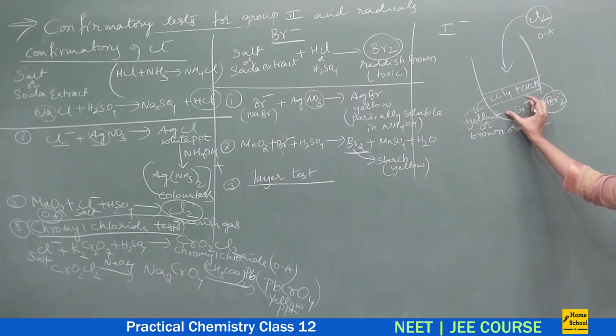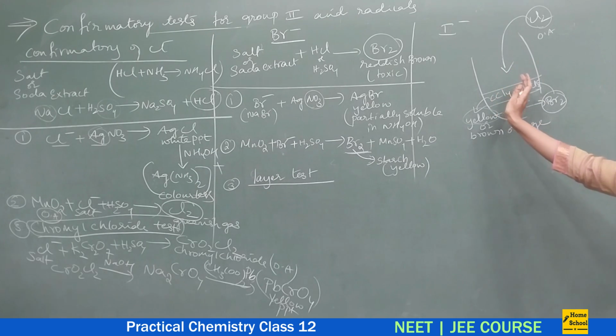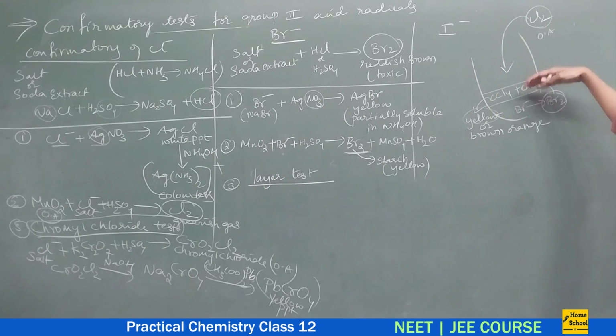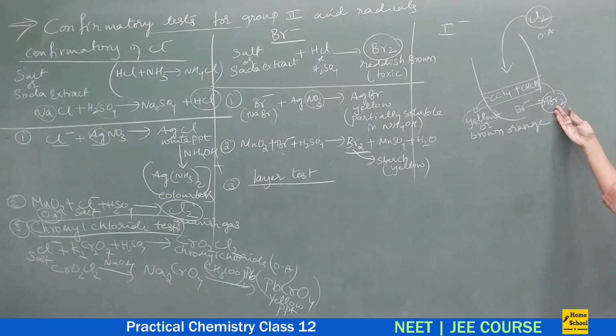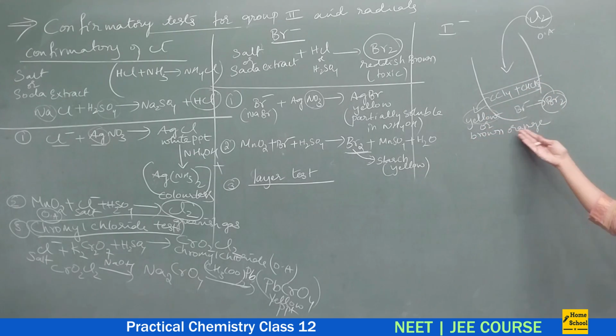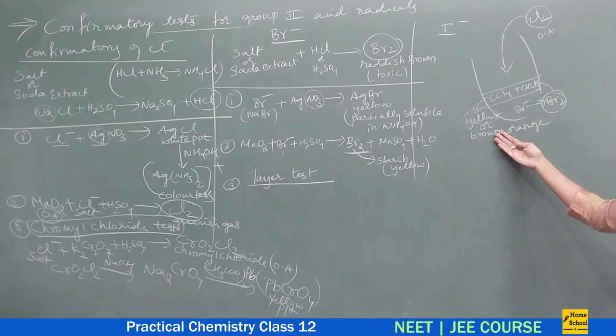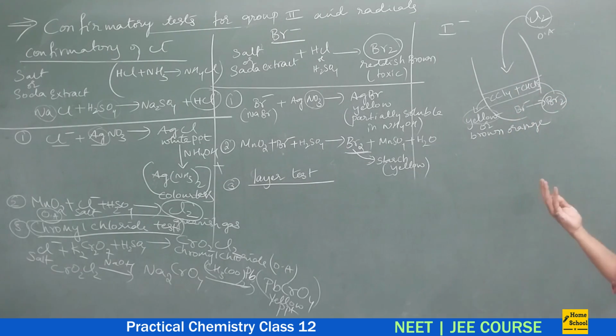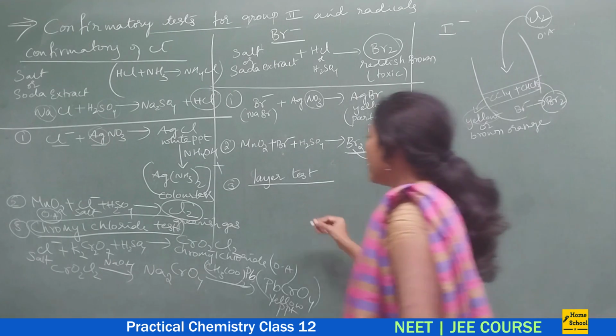The salt they will take contains Br minus. They will add this organic solvent, which stays as the topmost layer. The moment you add Cl2, the oxidizing agent, it will oxidize Br minus to Br2. So the Br2 vapors, the moment they pass to this organic layer completely, it looks in which color? Brown orange color. So if the organic layer looks brown orange, then it is confirmed that Br minus was present.